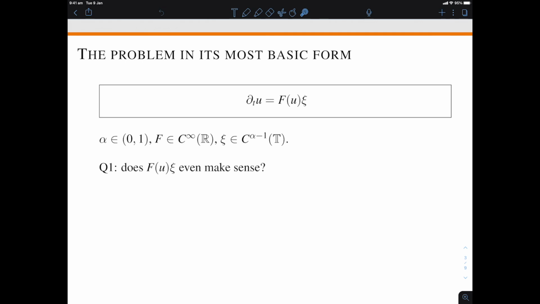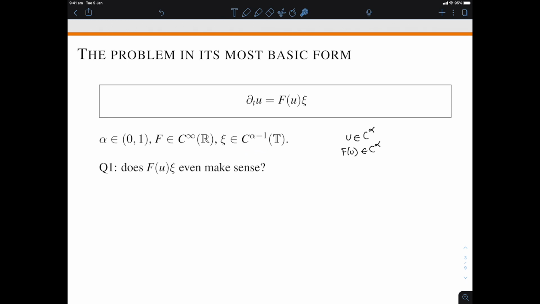Okay, so the first question we should be asking ourselves is, does this equation even make sense? It's not clear because we have a product here of a distribution in C^(alpha minus 1) by some function. And what do we know about that function? Well, not very much. I mean, at best, u is going to be C^alpha, right? Because let's say if f of u was 1, then dt u would be xi. Xi is C^(alpha minus 1), so u is C^alpha. So what we should be assuming on f of u is that it's C^alpha. So we're trying to multiply something in C^alpha with something in C^(alpha minus 1).